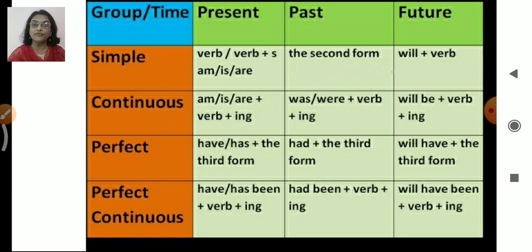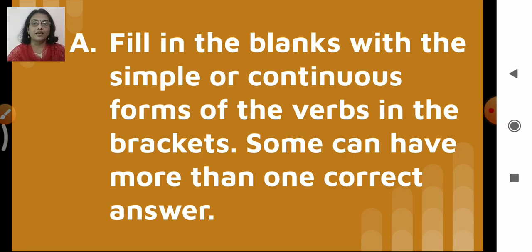Then the future perfect continuous: will have been plus verb plus ing. So, how will it be? I will have been playing. Followed? So, this chart is very important. This table is very important. So, do learn it by heart. Okay? Now, let's move ahead.